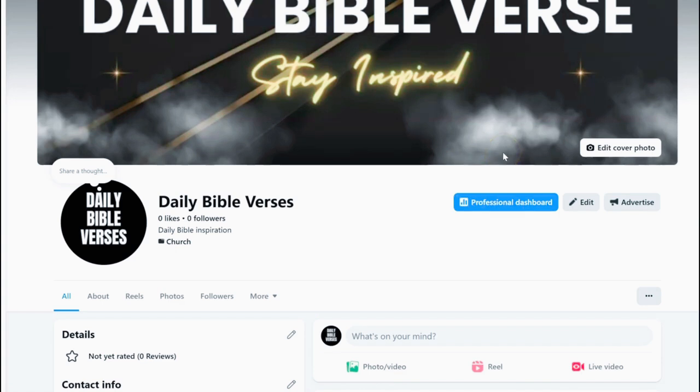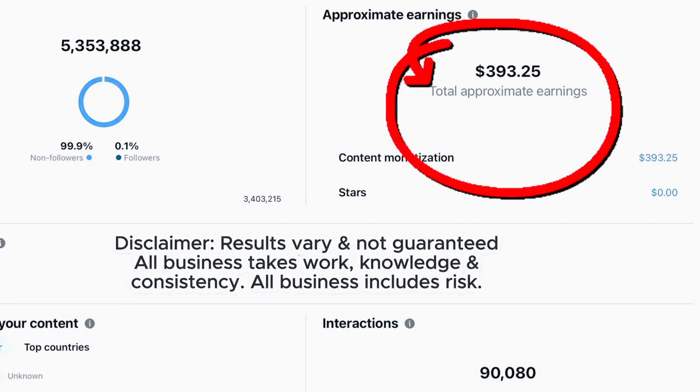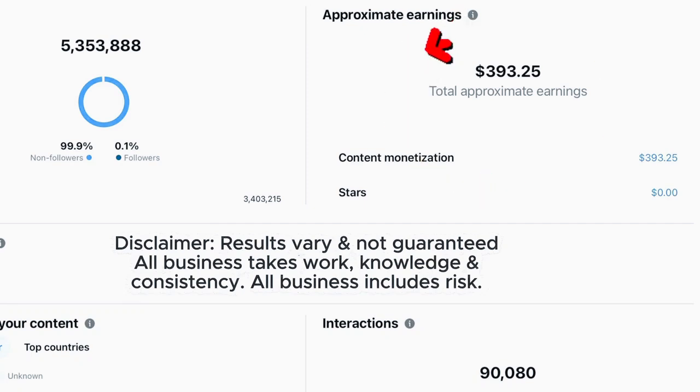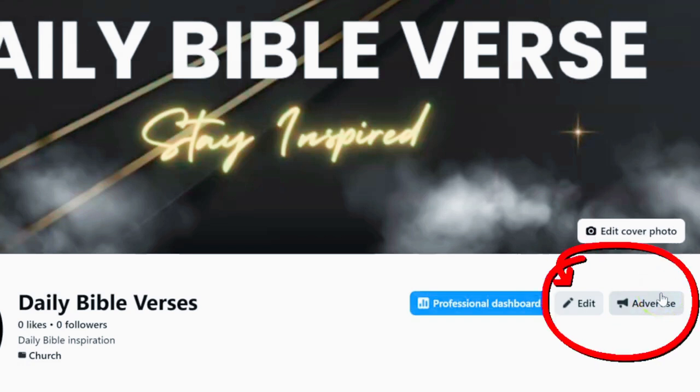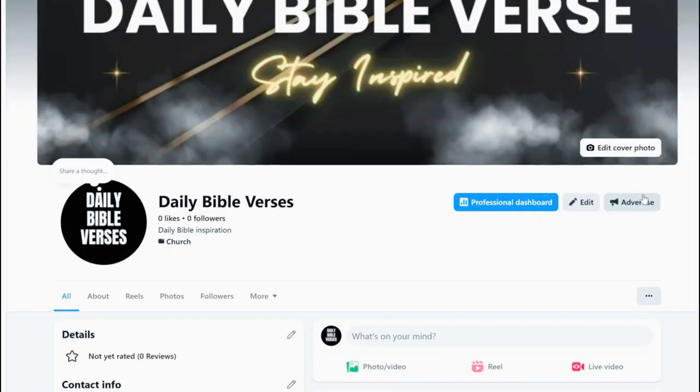But like I said, if you do this properly, Facebook will eventually monetize you, and then your ad spend is going to be completely covered by Facebook for posting. Like I showed you, Jason made almost $400 with one single post. So what we do is use this little advertising button right here. You do not need a massive budget for this. Some students start for as little as $2 per day, and that works perfectly well to get their page growth started.